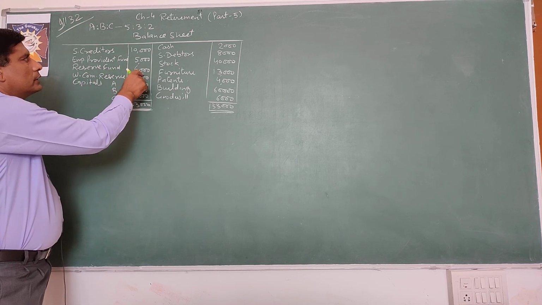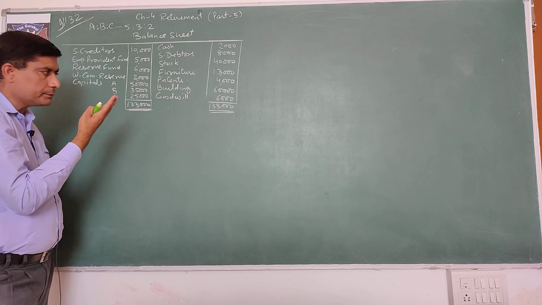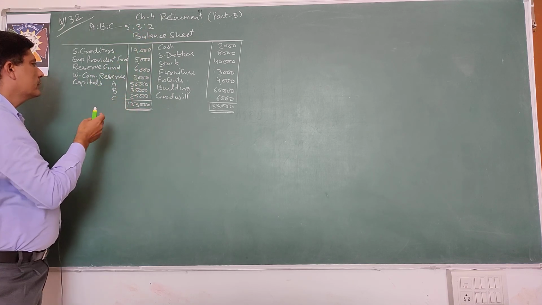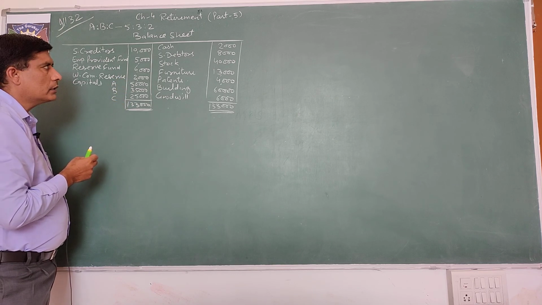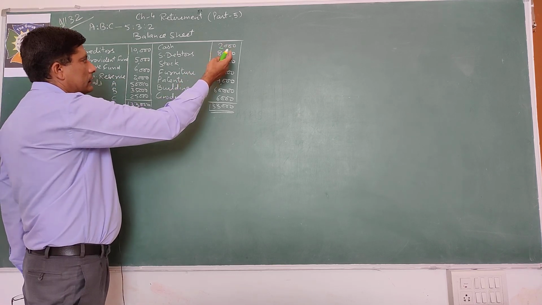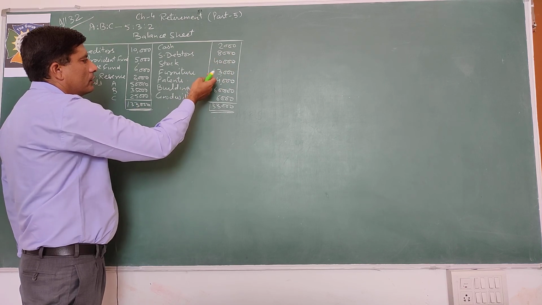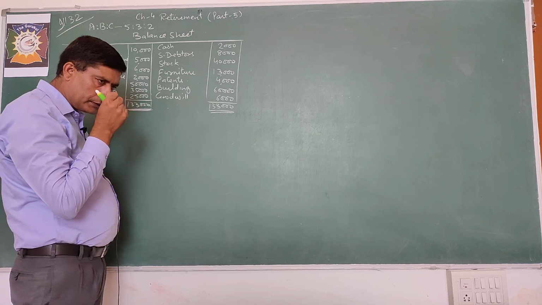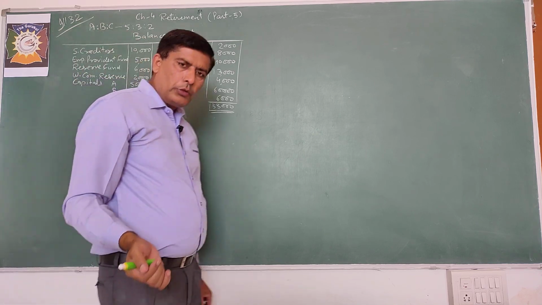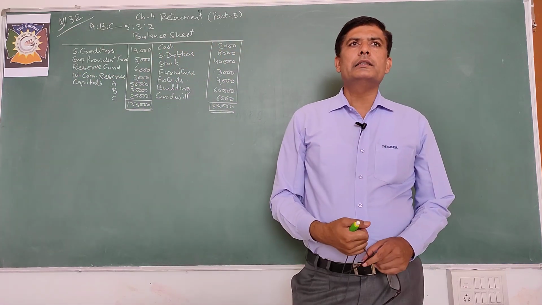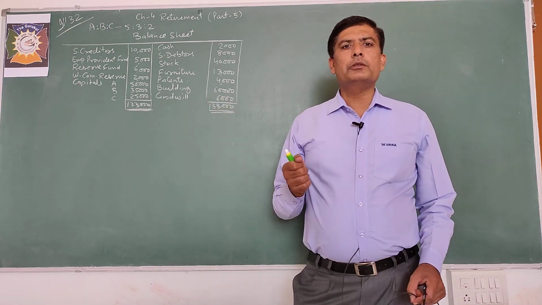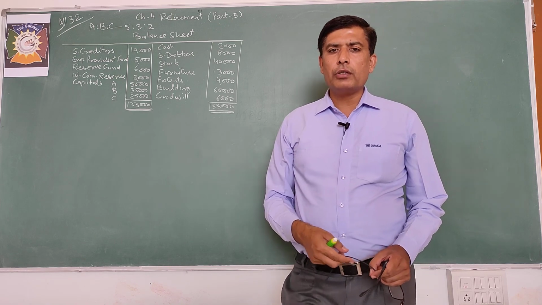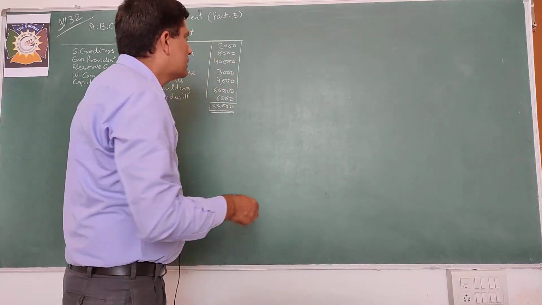Reserve fund 6,000, distribute in the old ratio among all the partners. Workmen compensation reserve 2,000, again distribute in 5:3:2. Capitals of A, B and C are given. In assets, cash, sundry debtors, stock, furniture, patents, building, goodwill is given. Now you have to record journal entries, prepare revaluation account, partners capital accounts and balance sheet. So first of all we will prepare the revaluation account.